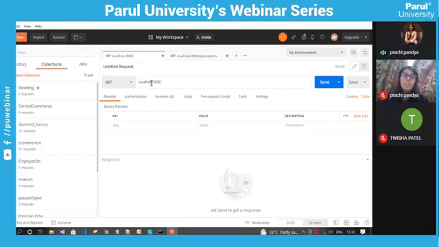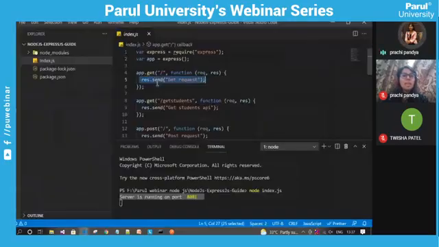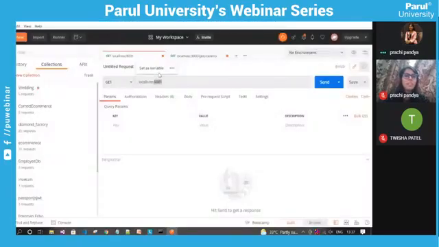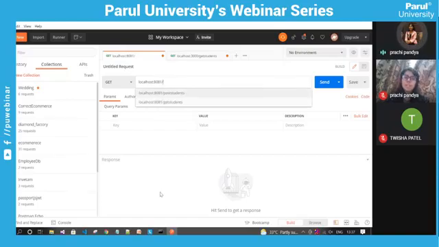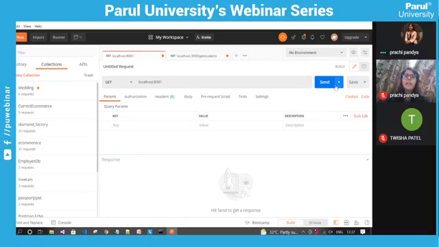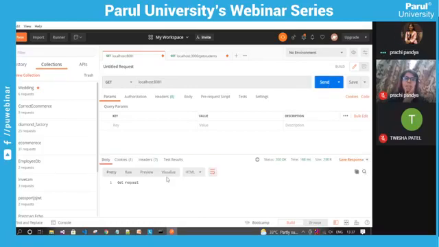So we are writing localhost colon 8081, and we are initially going to check this root GET API. It is not required to write the forward slash. It can be omitted here. And if I send this request, then I get the response: get request.